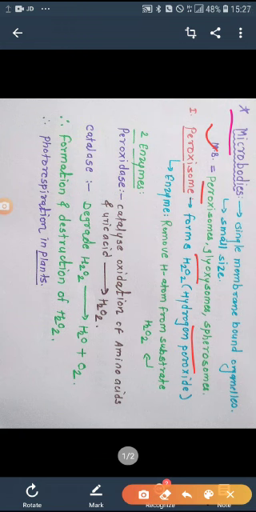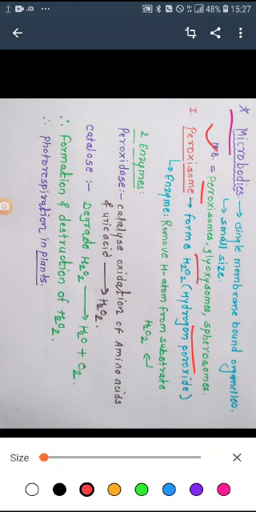Many times a question is asked in NEET as well as CET exams: select the group of microbodies. Which organelles are included under the microbodies? The first one is peroxisome, second is the glyoxisome and third is the spherosomes, together called the microbodies. Let us study one by one.